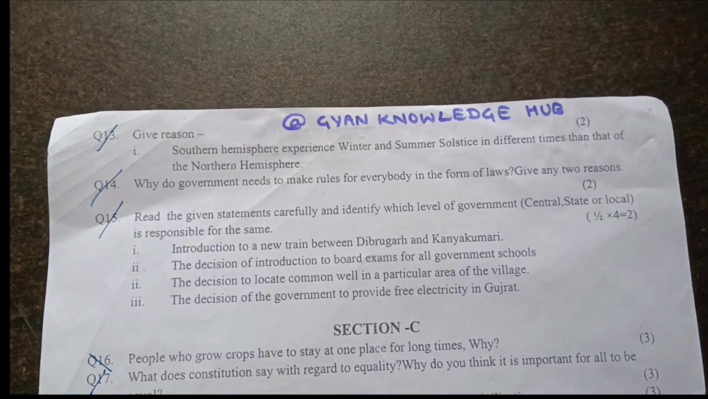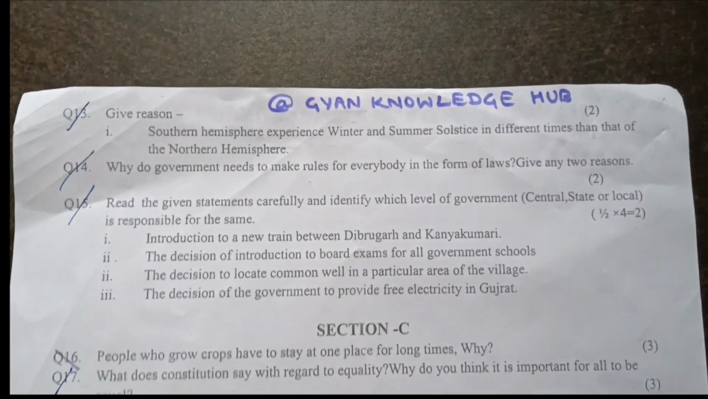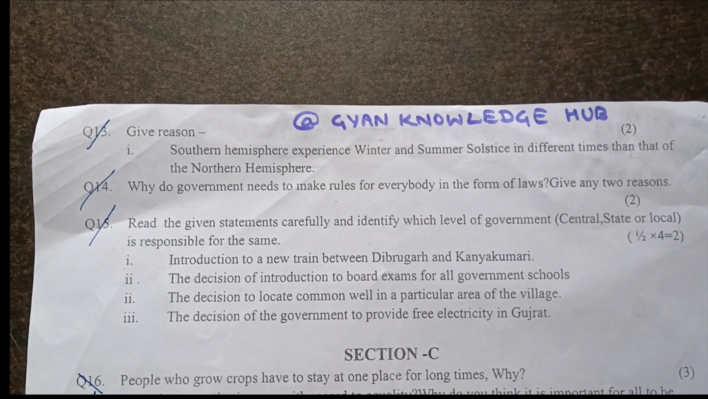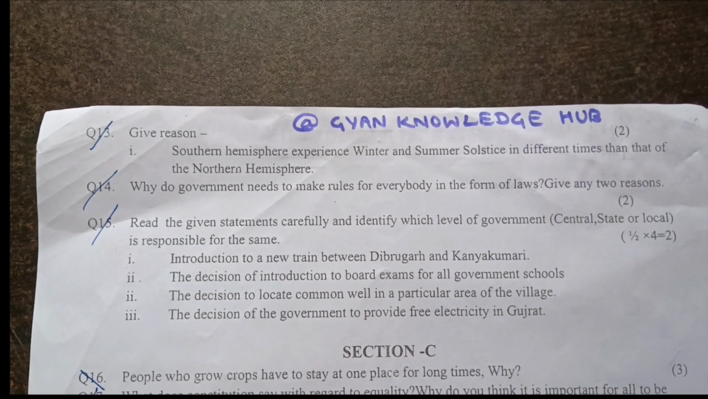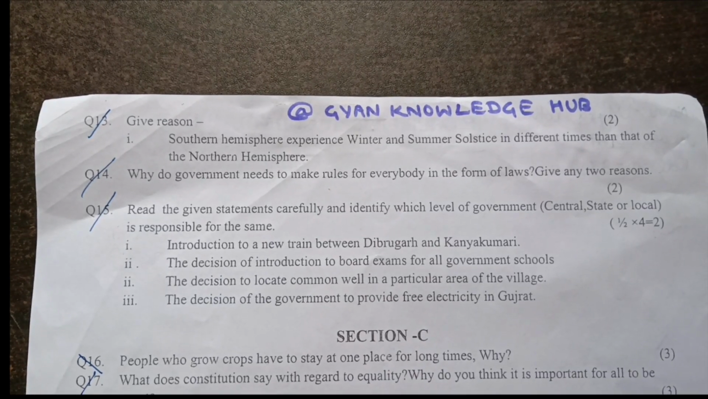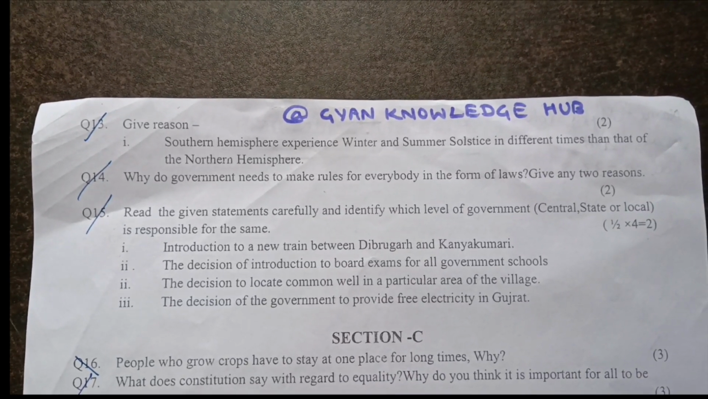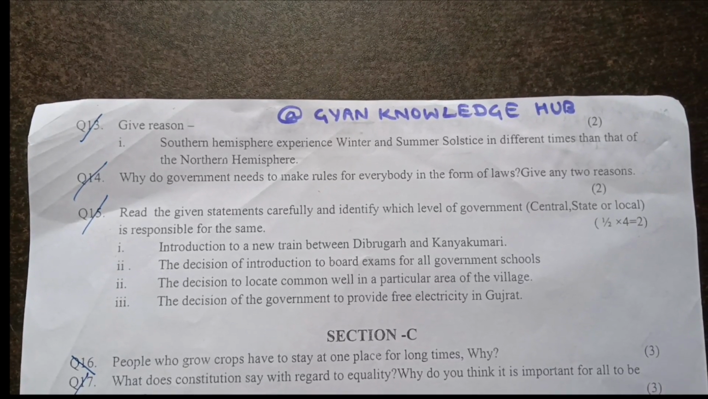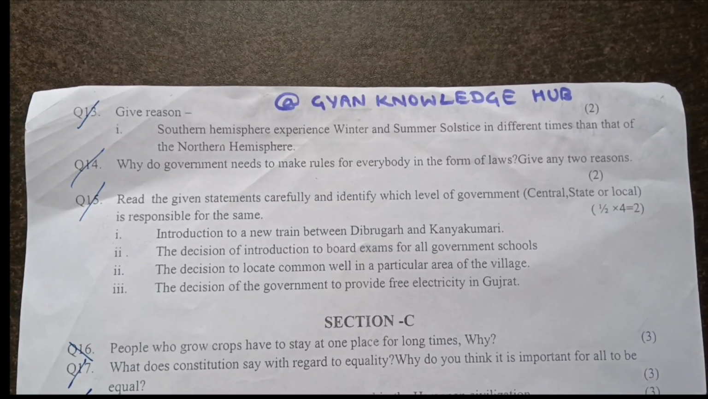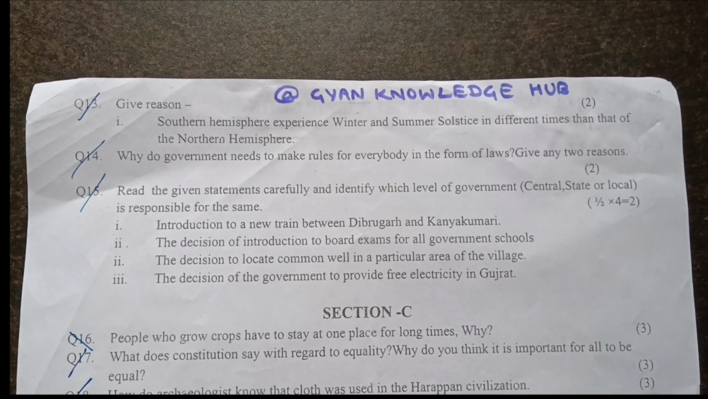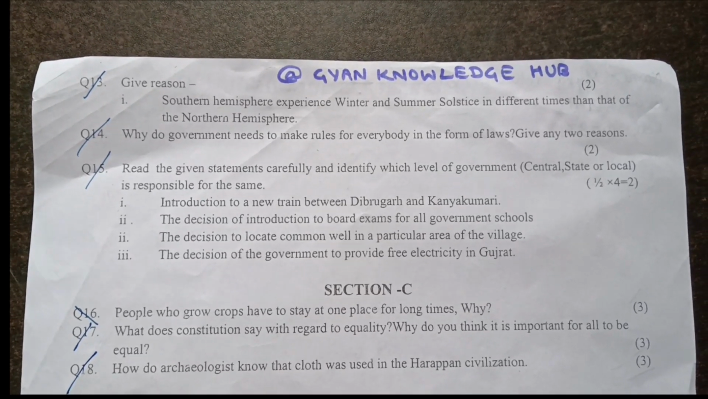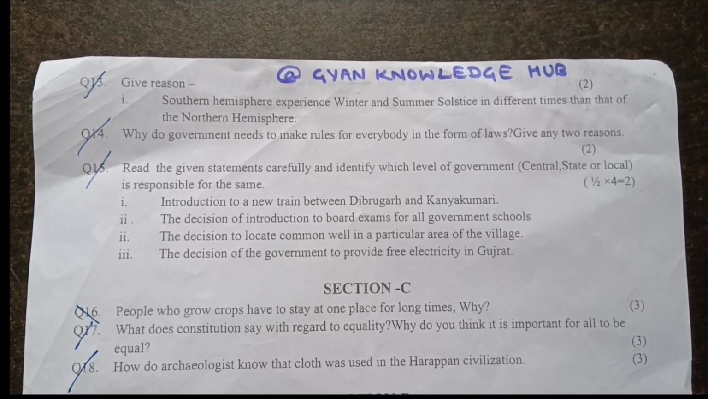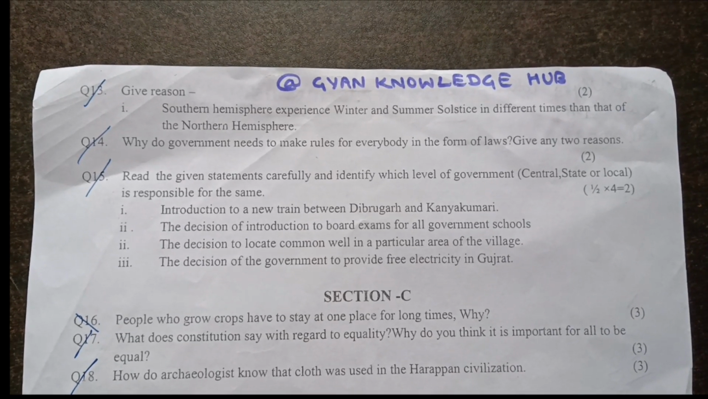Now we come to section C, 3 marks each. People who grow crops have to stay at one place for long times. Why? Next question. What does Constitution say with regard to equality? Why do you think it is important for all to be equal? And question number 3 of this section. How do archaeologists know that cloth was used in the Harappan civilization?